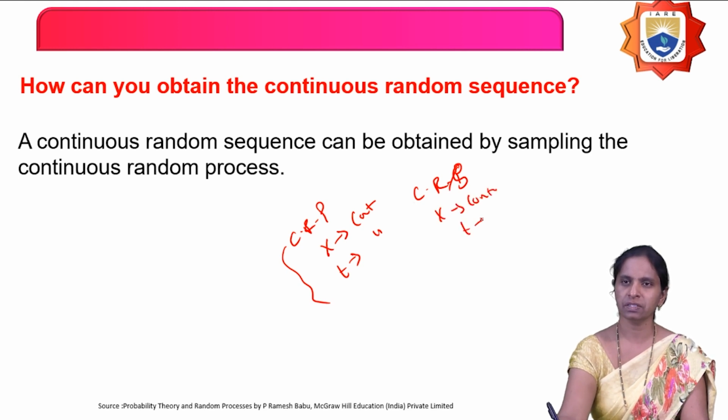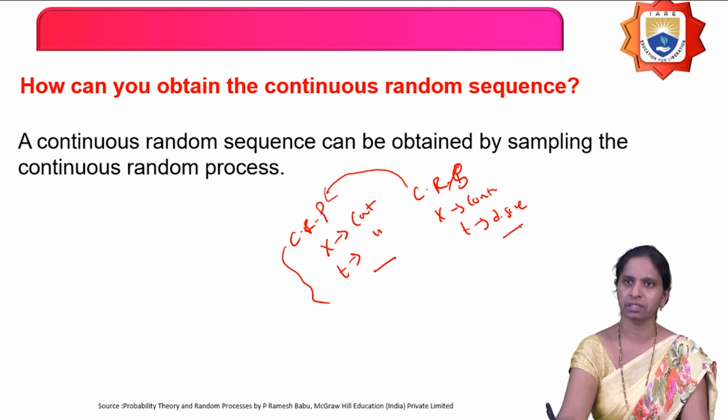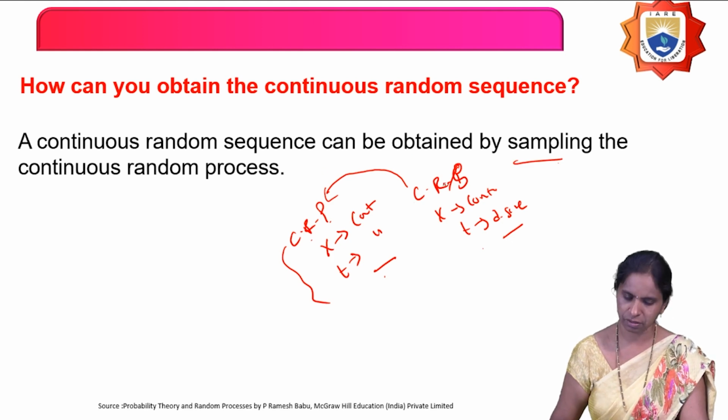Continuous, and t is what? Discrete. Now, how can you obtain this continuous random sequence from this continuous random process? Here t is continuous and here t is discrete. How can you convert continuous time to discrete time? By using what? Sampling. Therefore, by sampling the continuous random process, we can obtain a continuous random sequence.